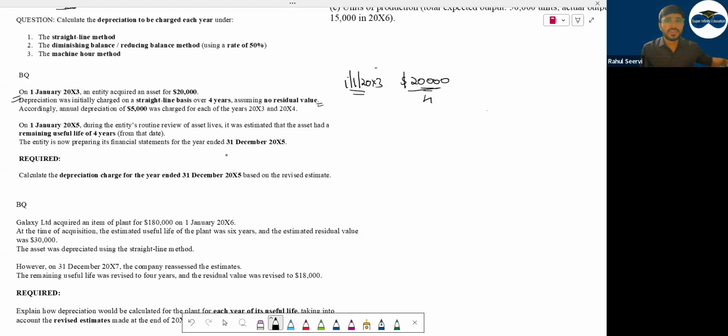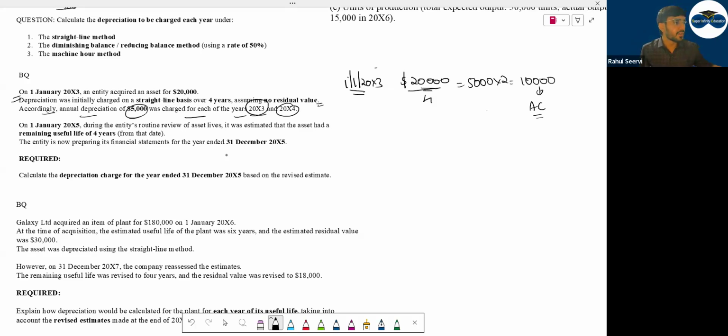So how much is the depreciation for 4 years? 5,000 each year. Accordingly, annual depreciation 5,000. They have already given you in the question. It was charged for each year 20X3, 20X4. So for 2 years depreciation was charged. So can I say in total 10,000 depreciation has been charged? This is what accumulated depreciation.